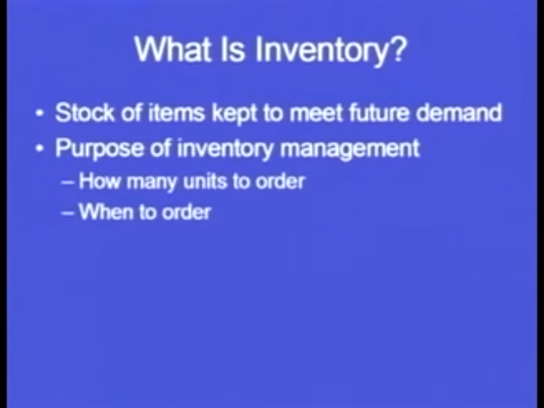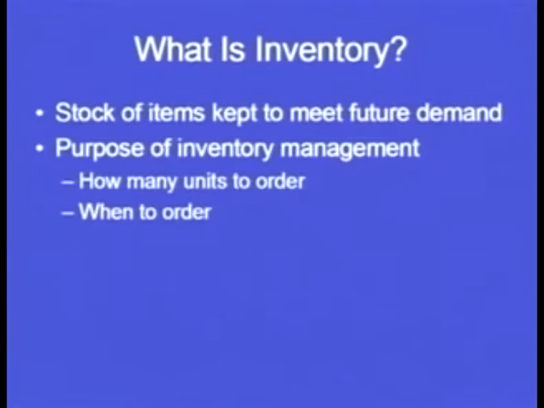Suppose we know that for the next 2.5 or 3 months I would be requiring this many pages. I am not always going to go to the market to purchase the pages. I will purchase a certain amount of material, keep it in my store, and keep on using it whenever the need arises. So that is basically the inventory.